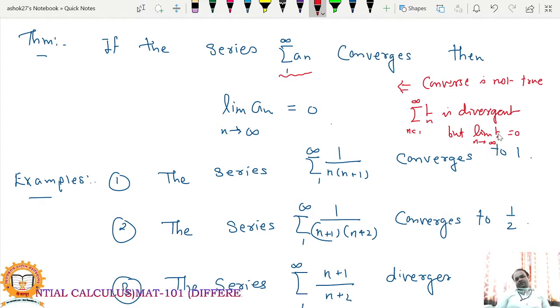So if the limit of an is 0, it does not imply that the corresponding series is convergent. But surely if the series is convergent, then the limit of an is 0. If the limit of an is not equal to 0, then surely the series will not be convergent. So that is a necessary condition but not a sufficient condition.